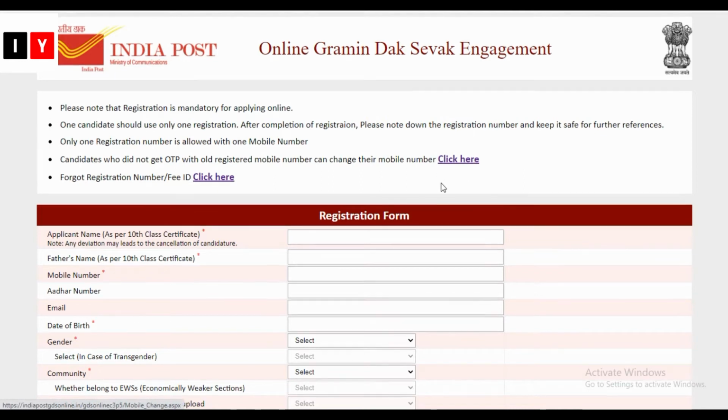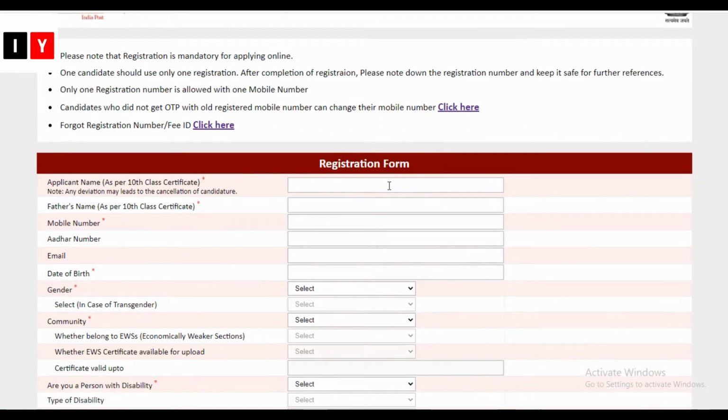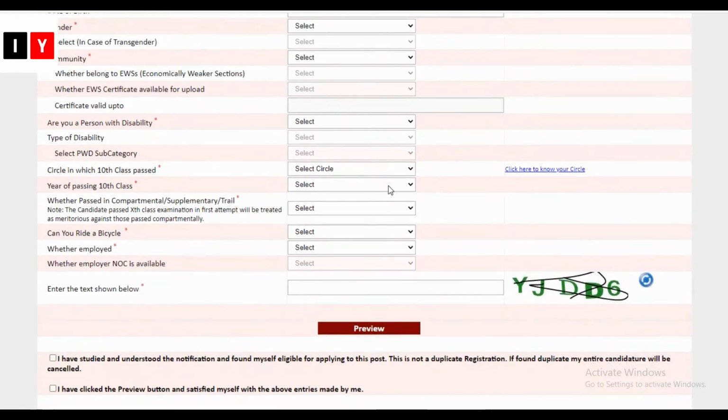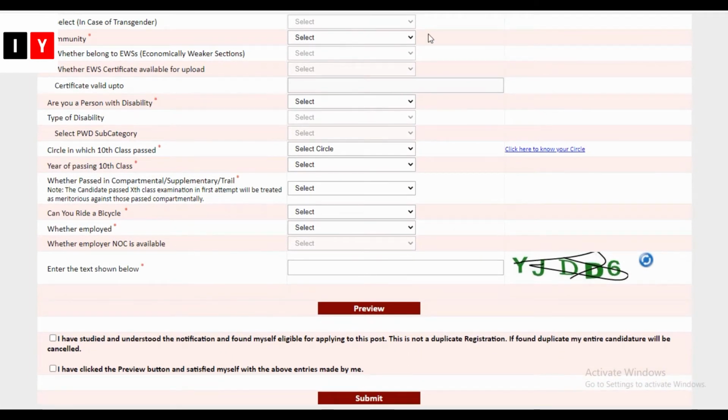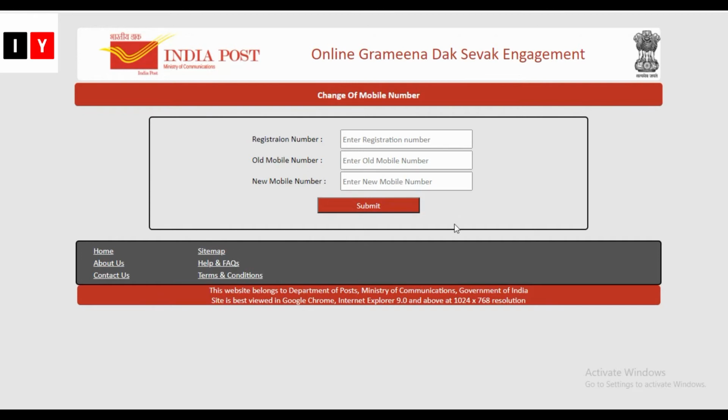So this is the registration form. You need to enter the basic details like your name, mobile number, Aadhaar number, email ID, date of birth, gender, community and all the details regarding the 10th. You can also change your mobile number here by entering the registration number, old mobile number and